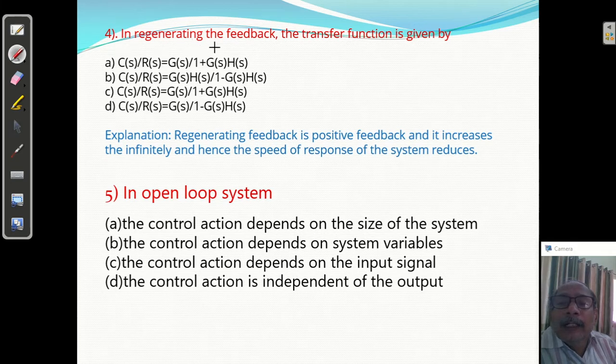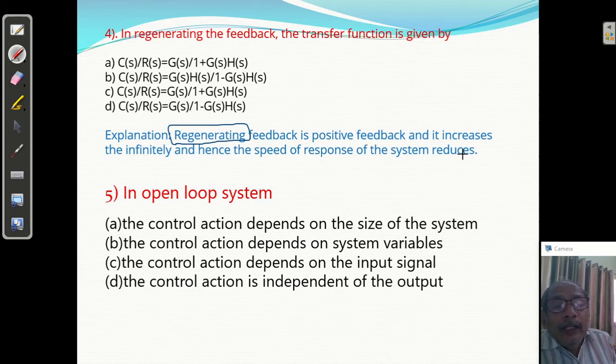In regenerating feedback, the transfer function is given by, what does regenerating mean? Regenerating feedback is positive feedback. Please note that, it is very important. I have given the explanation also. Regenerating feedback means it is a positive feedback.